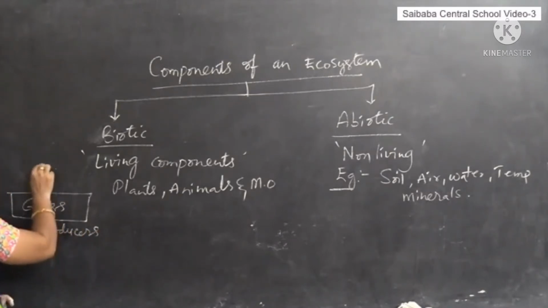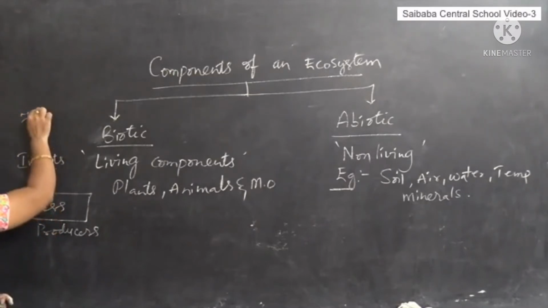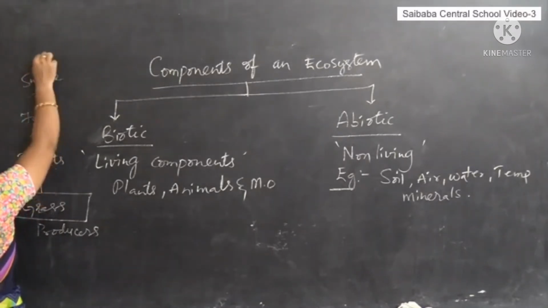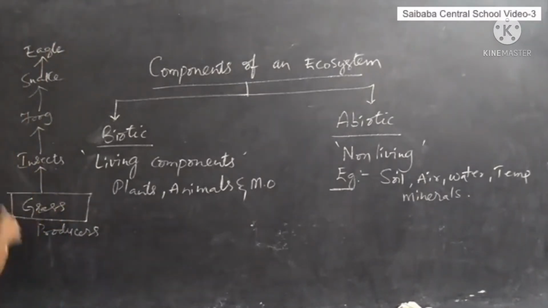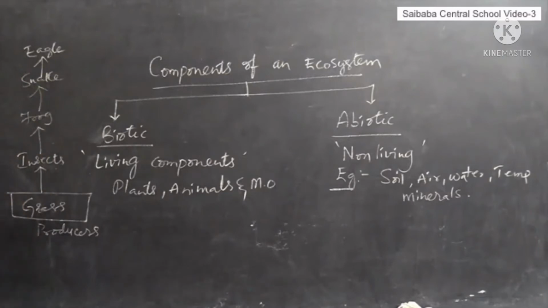Grass is eaten by insects. Insects are eaten by the frog. Frog is eaten by the snake. Snake is eaten by an eagle, right? All these living components interact with each other and are interdependent on one another for their food.